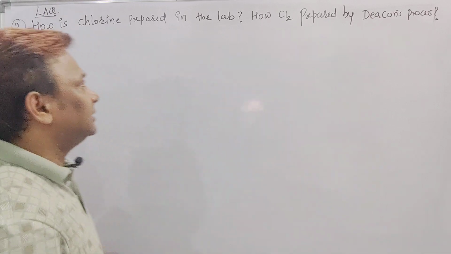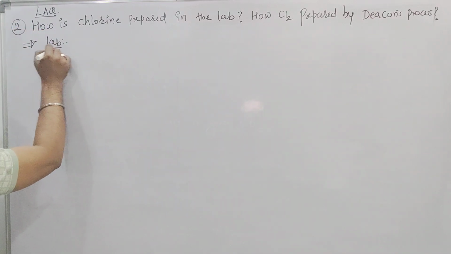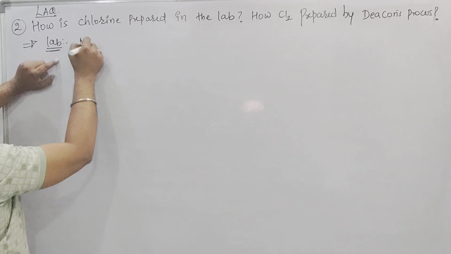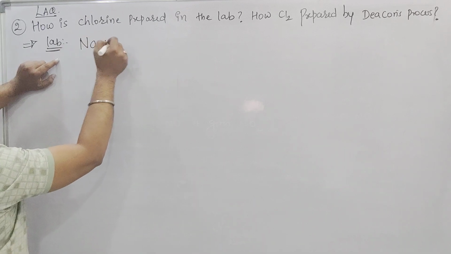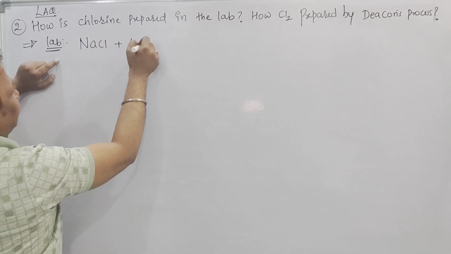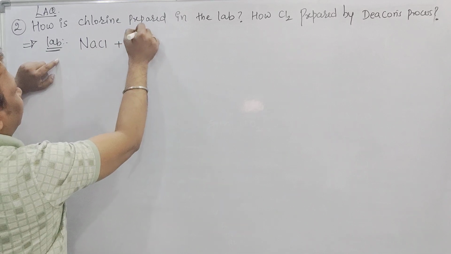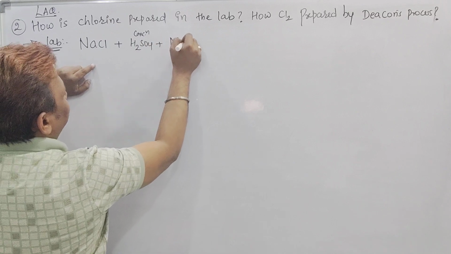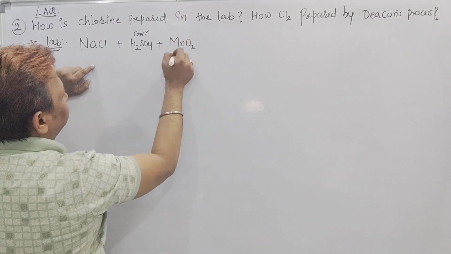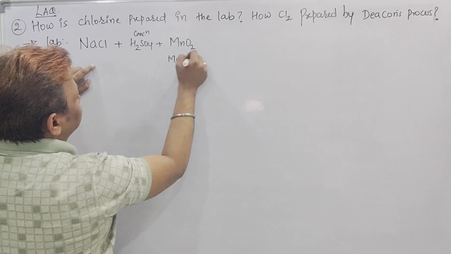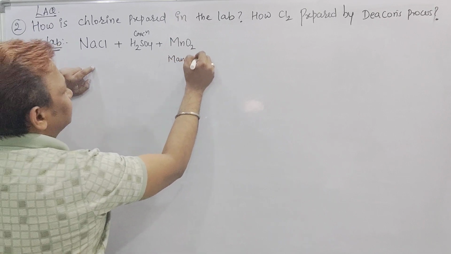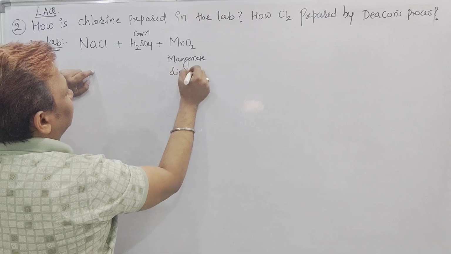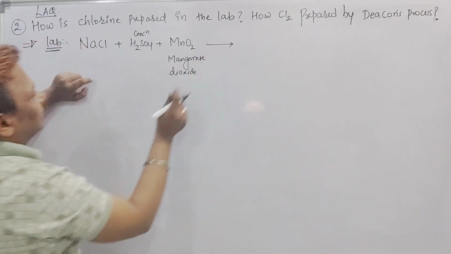So first of all we will see the lab method. In this lab method, how can Cl2 be prepared? Preparation of Cl2 can be done with the help of a salt, an acid, which should be a concentrated acid, and another one is manganese dioxide. Do you know what MnO2 is called? MnO2 is called manganese dioxide; O2 means dioxide.